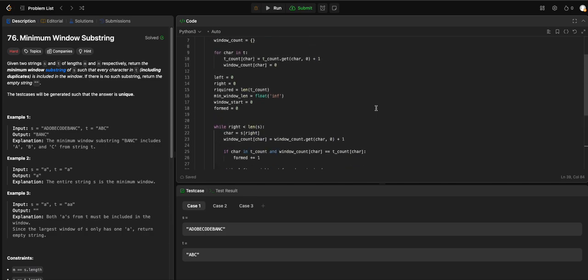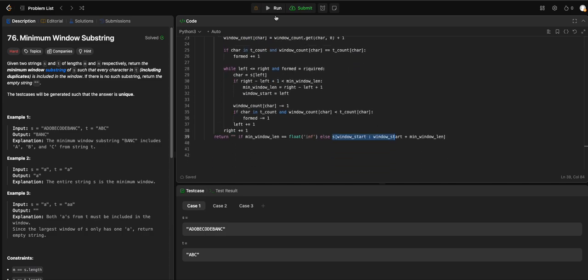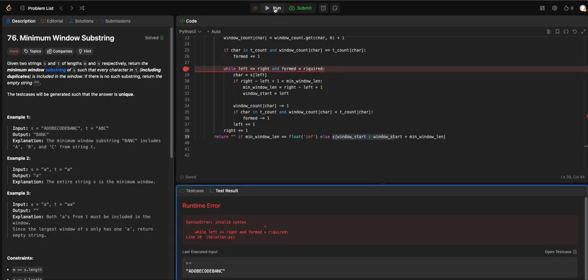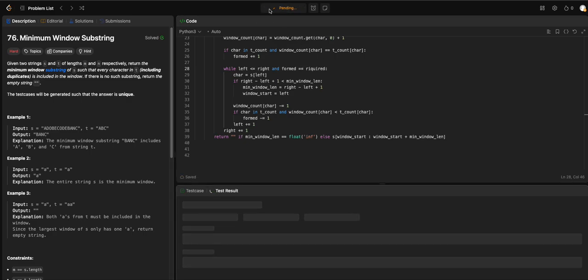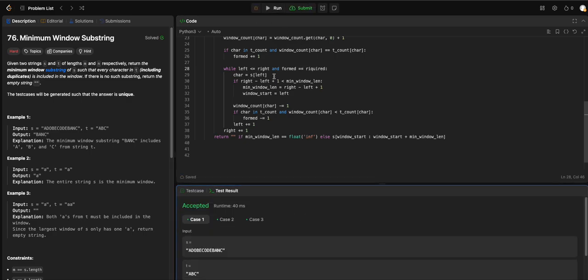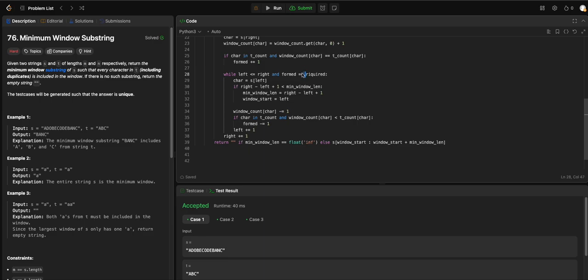Some might find this a long solution, but it's possible to make it messy. Formed is equal to required, double equal to. All right, that's how you solve LeetCode 76, Minimum Window Substring, and that's it.